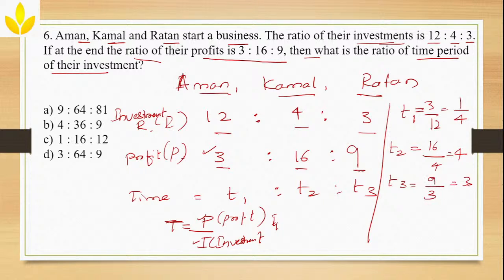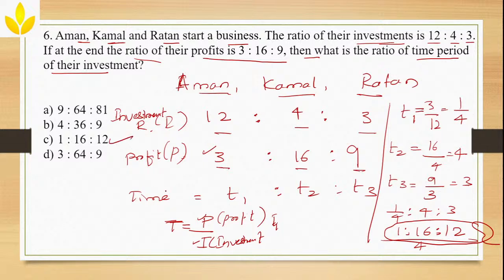Now take the LCM of all of it and then you will get an answer. So 1/4 is to 4:3. If I take 4 as the LCM, then it becomes 1:16:12. So the ratio is 1:16:12. Clear? So yeah, correct. Singh, your answer is correct. The answer is 1:16:12. Clear, guys? So I hope you understood this particular problem. Now let us go to the next problem.